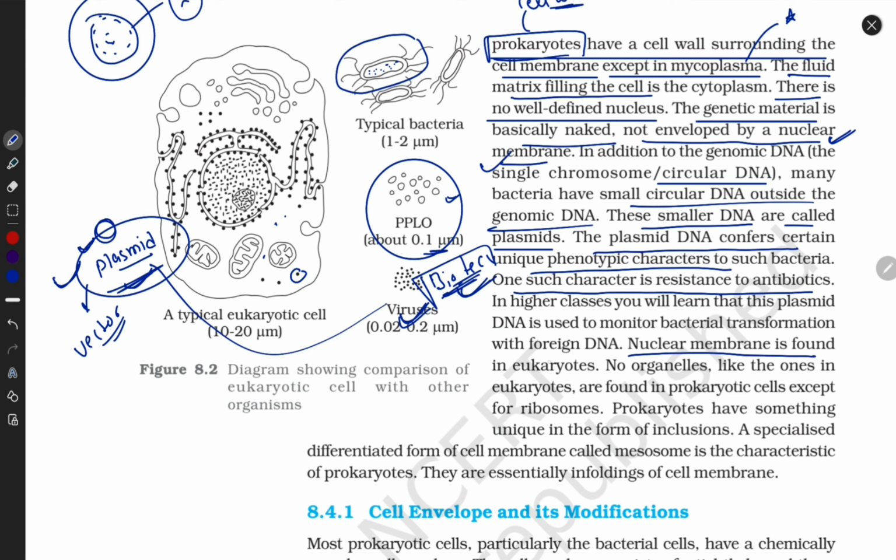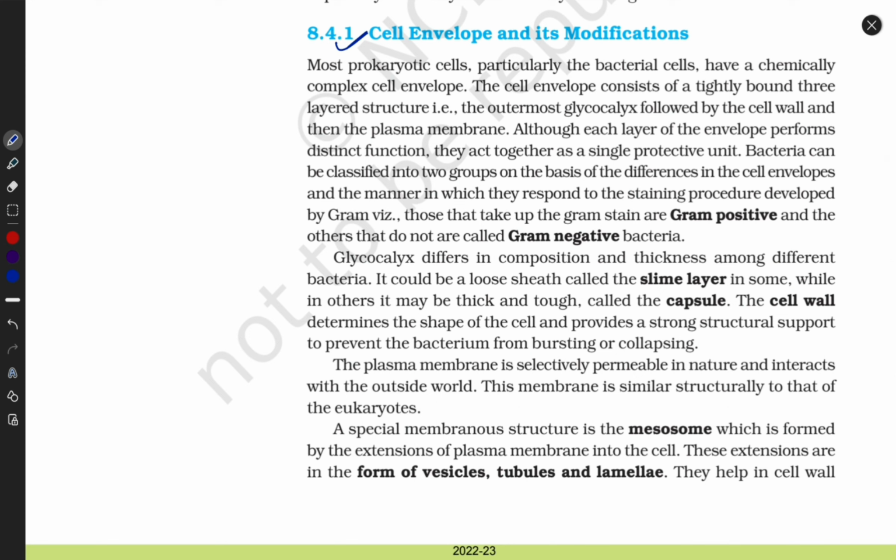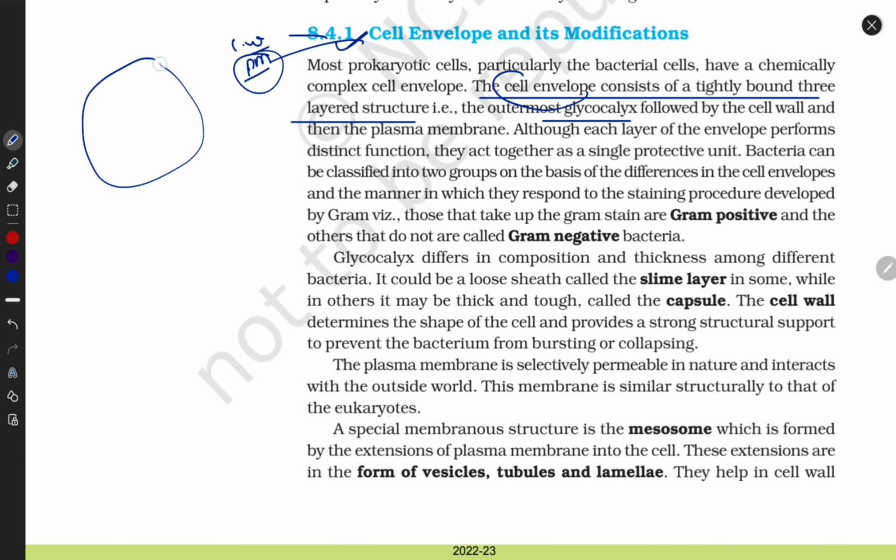Cell envelope and its modification. We know that prokaryotic cells have a cell envelope, meaning they have a plasma membrane and they also have a cell wall. This is clear. Now what they want to say is that the outermost covering, the cell envelope, consists of a tightly bound 3-layered structure. We call it the glycocalyx. They want to say their cell is a single cellular structure, but made up of 3 layers.